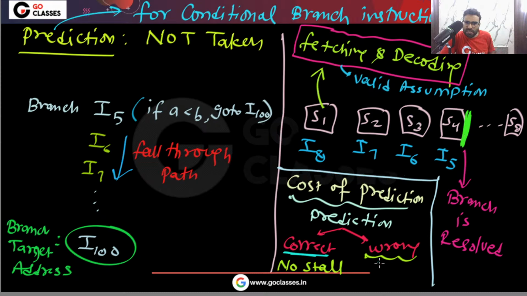So that means basically three stalls, because I have to flush I6, I7, I8. So three cycles got wasted. Is this clear? So this is the complete analysis. I hope you understood this. Very simple.